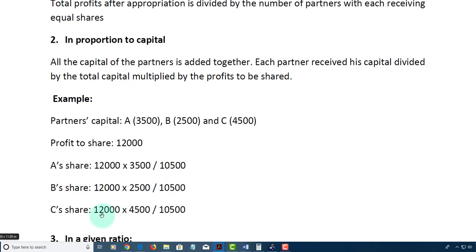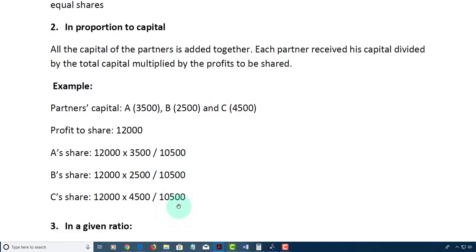And C's share would be calculated in like manner: profit to be shared times C's capital divided by the total. In all cases, you'd realize when the figures are added back together, you should get the original amount of profit that would have been shared.